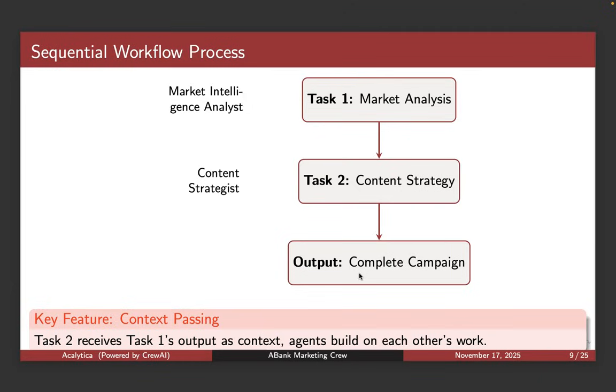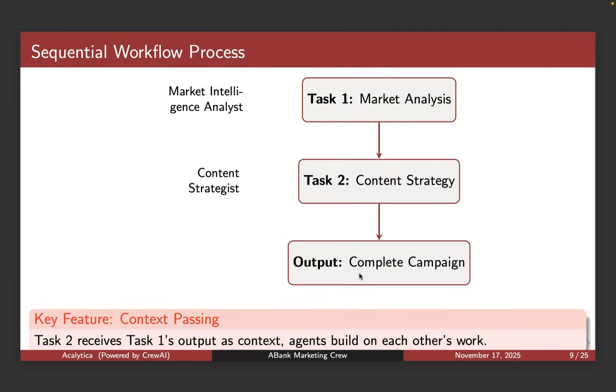But if I had more agents, I could do parallel processing at the same time, and then do the handovers and take it from there. But I'm just using two. So the two tasks are market analysis and content strategy, and then giving out an output, which is a complete campaign that we'll look at.